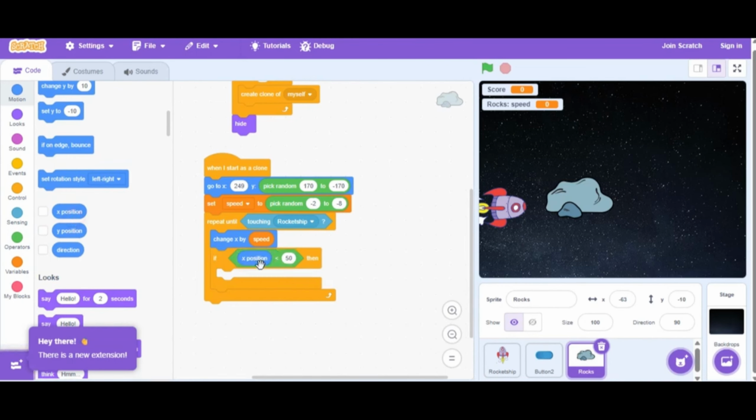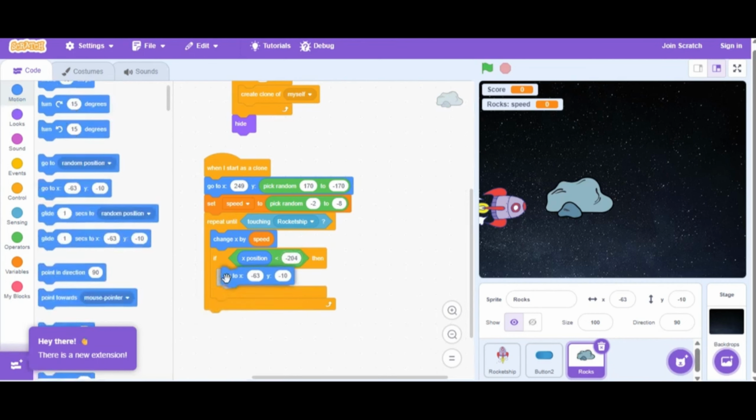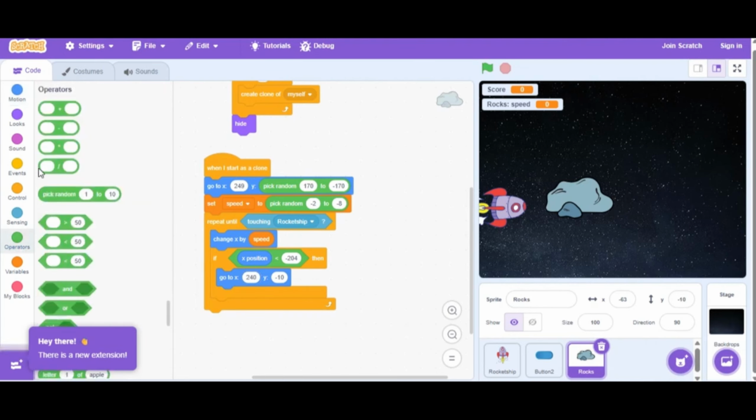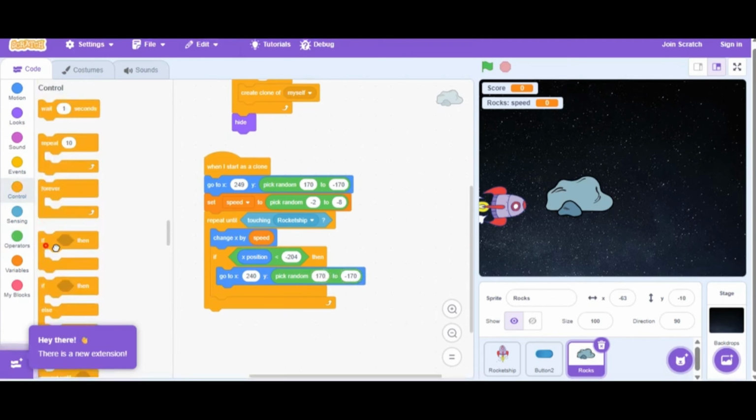Deletion logic. The first logic check uses an if x position is less than -204, then block. If the rock's x position is less than -204, off the left side of the screen, the rock clone is safely removed from the game using the delete this clone block. This prevents invisible clones from consuming system resources.